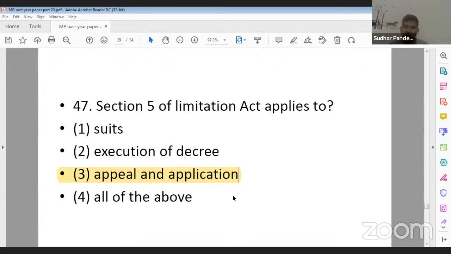Order 21 of CPC means execution of decree. So in these two cases it is not applicable. So its correct answer is 3.